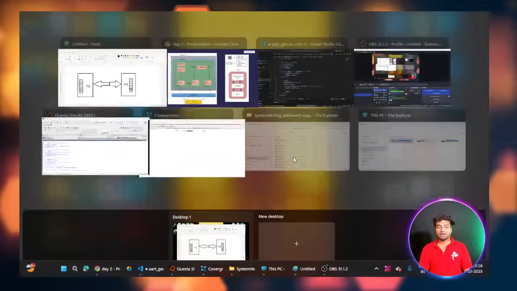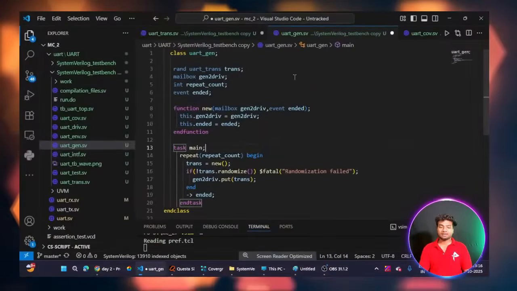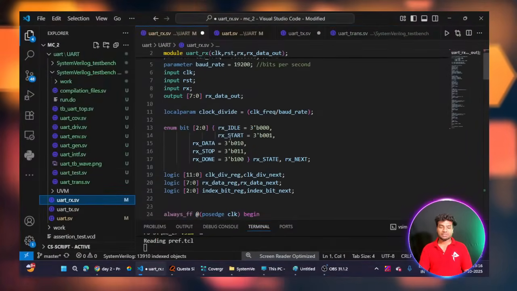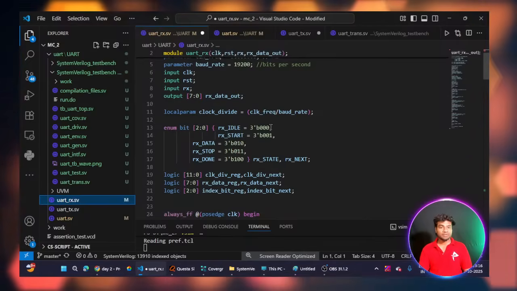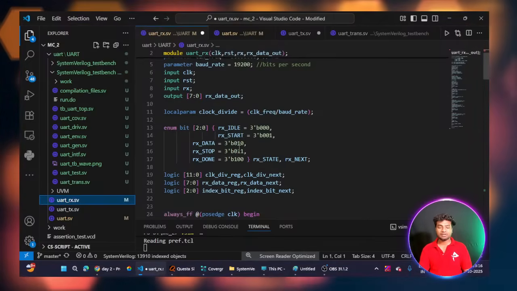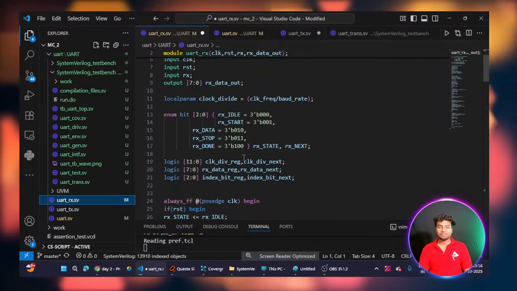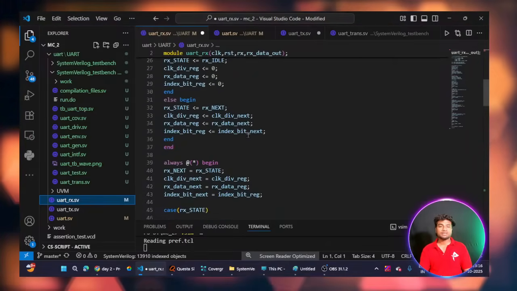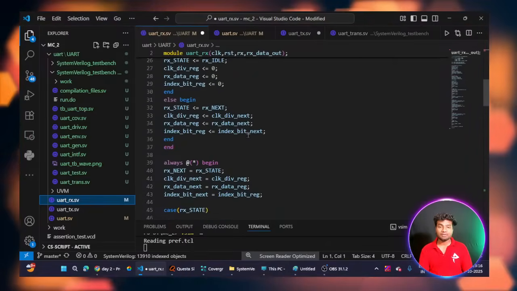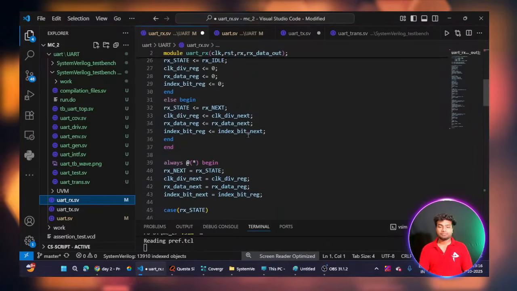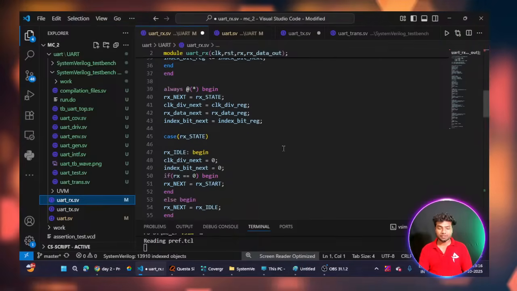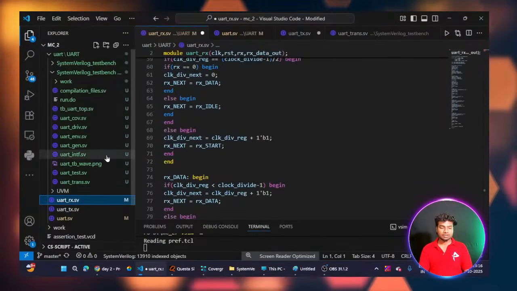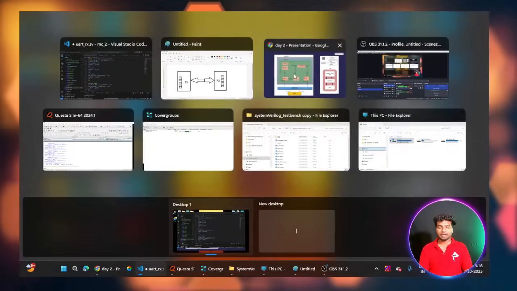For that we have some states, and I will show you the receiver code. It has the same states: idle state, start bit state, data bit state, stop bit state, and then done state. It will receive the data at every 434 clock pulses based on the clocks per bit, and then I will explain this.